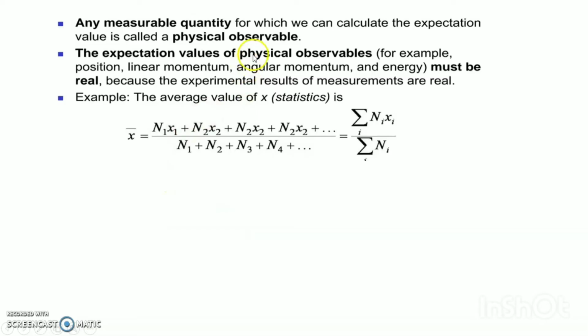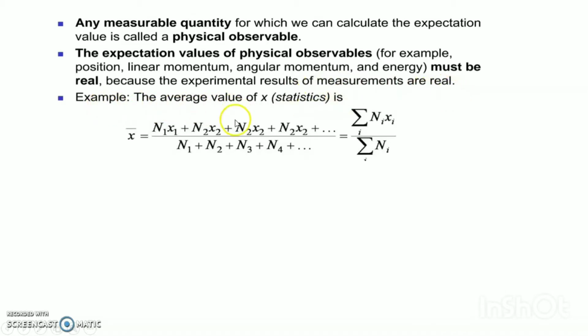Any measurable quantity for which we can calculate the expectation value is called a physical observable, and the expectation values of physical observables, for example position, linear momentum, angular momentum, and energy, must be real, because the experimental results of measurements are real.